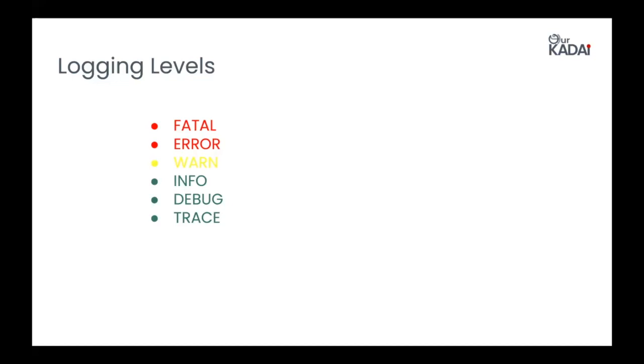Next is the warning level. The warn level is used when you have detected an unexpected application problem. This means you are not quite sure whether the problem will reoccur or remain. There will not be any harm to your application at this point. But if this happens again, we have to make a note of it and check what is happening inside so that the problem never occurs again. The next one is info. Info messages are like normal behavior of the application. They state what happened.